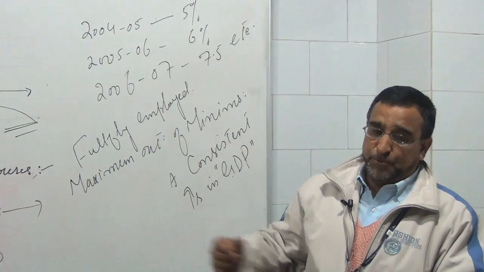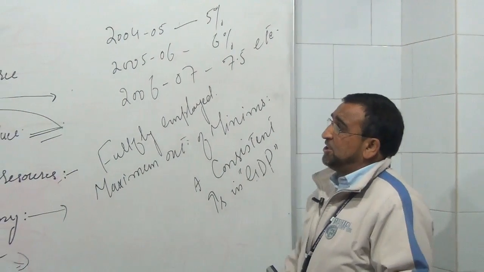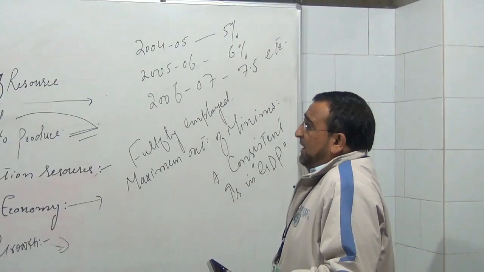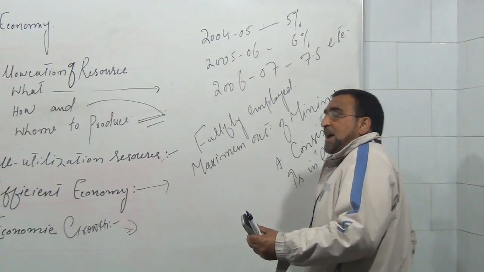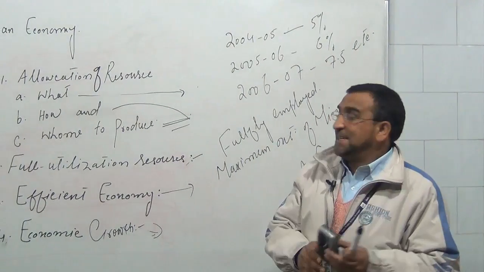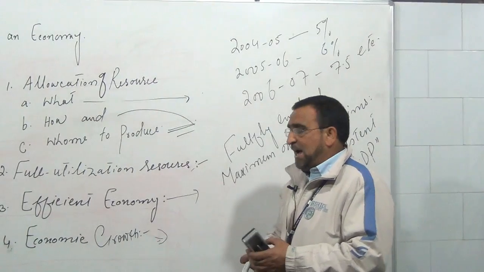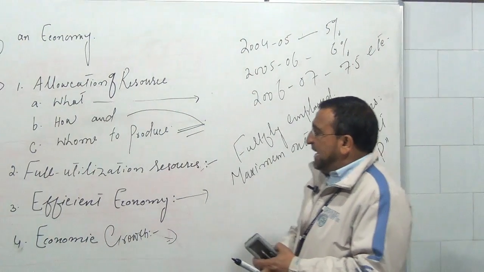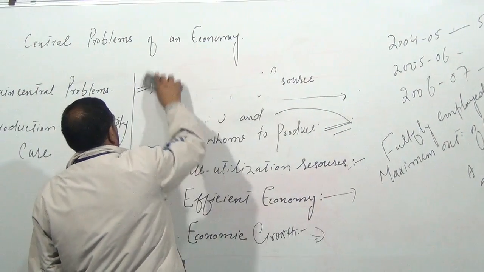So this is one more central problem. Every economy, when it utilizes its resources, has to think what to produce, how to produce, for whom to produce, or how to distribute. Full utilization of resources, efficient use of resources, and lastly economic growth. These are all what we call central problems of an economy.